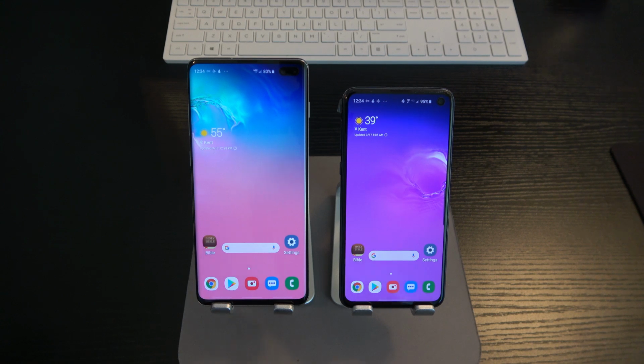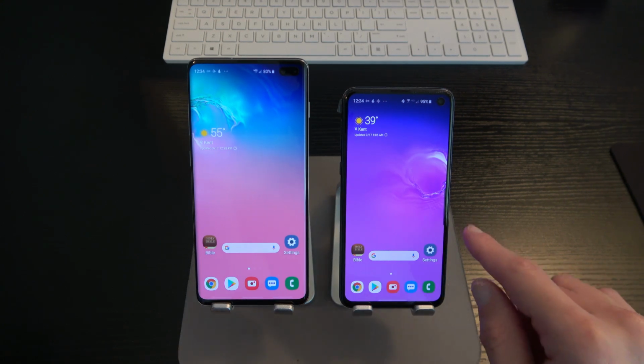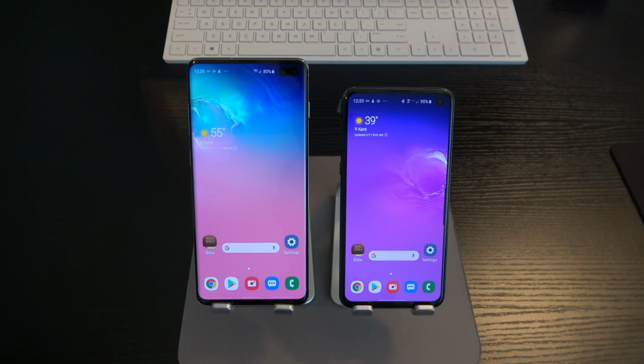Really quickly, let's state the obvious, the difference in size. The S10 Plus is a 6.4-inch display. The S10e is a 5.8-inch display, the smaller of the two. It's interesting because not that long ago, 5.8 inches was pretty massive compared to 5-inch and 5.5-inch displays. But then we had the big chins and big foreheads at the top of phones, and now we've gotten away from that.